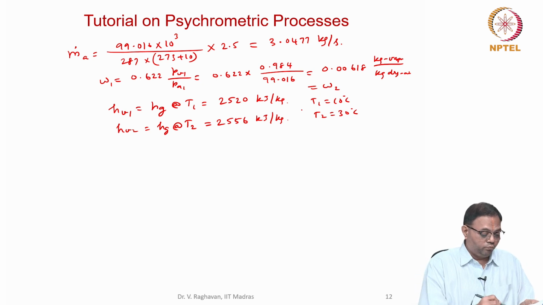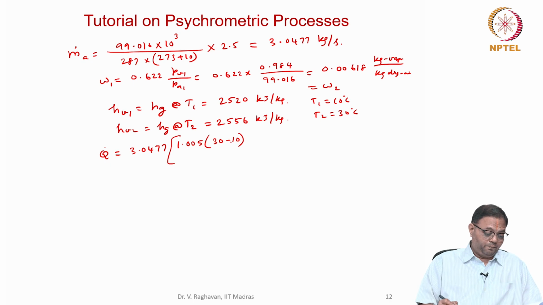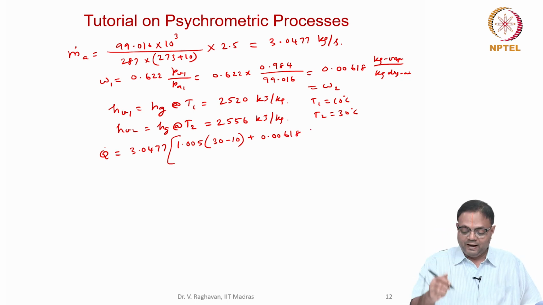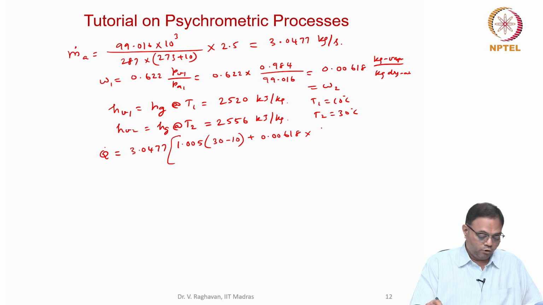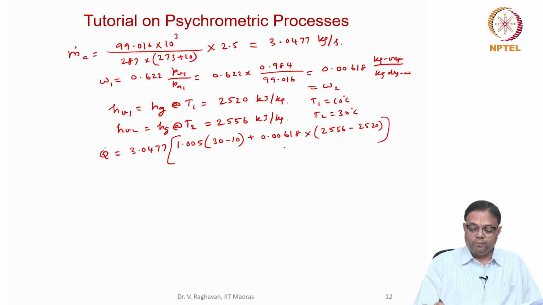Now you calculate the Q. Q dot will be equal to 3.0477, the mass flow rate of air, into Cp, which is 1.005, into T2 minus T1, that is 30 minus 10, plus omega, 0.00618 kg vapor per kg dry air, into 2556 minus 2520, that is HV2 minus HV1, into omega.